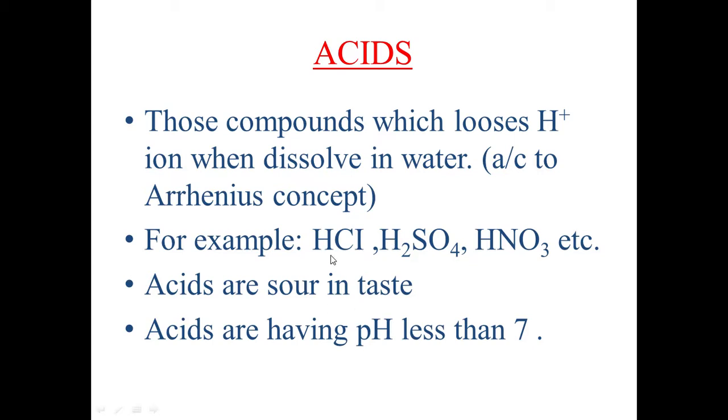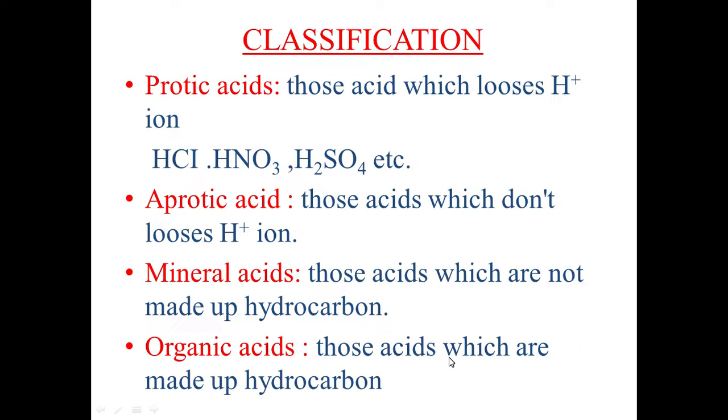These are hydrochloric acid, H2SO4, that is sulfuric acid, HNO3, that means nitric acid. Acids are sour in taste. That means they are sour. Next, acids have pH less than 7. That means their pH is less than 7. Come to the next slide.